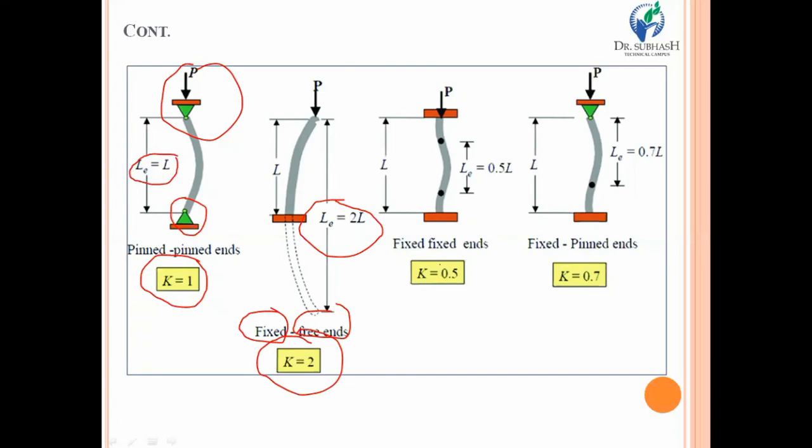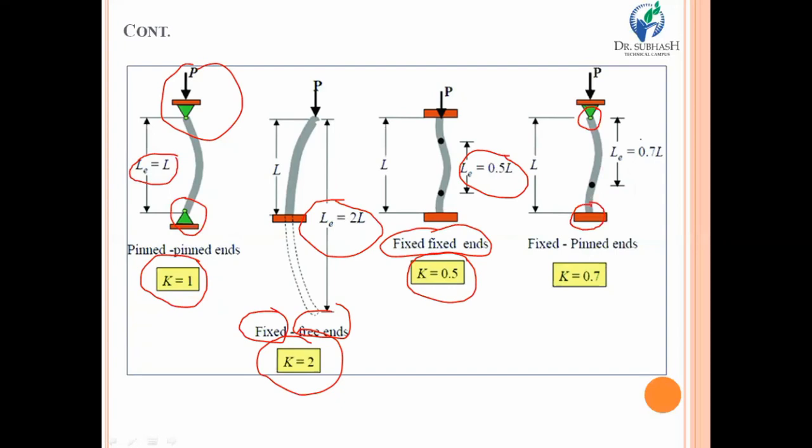If the column has two ends which are fixed, then the effective length becomes half of the total or original length of the column, and at that time K is equal to 0.5 should be taken. And the last one, suppose the column has one end pin supported and the other end fixed.